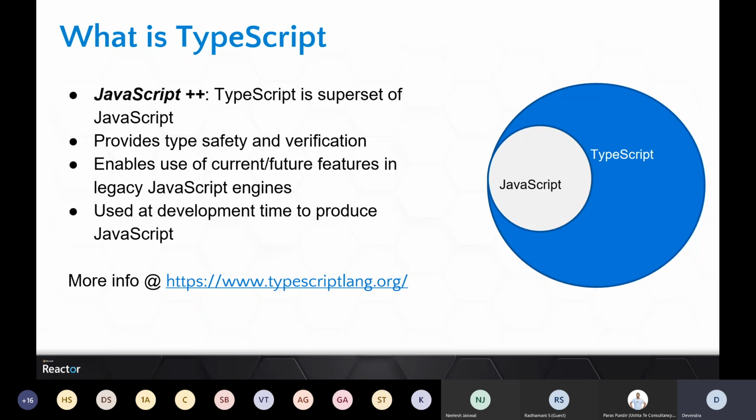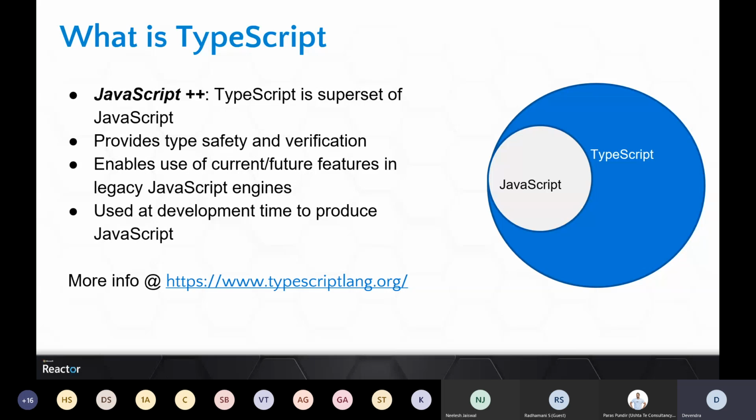You can do that without making much change in the code. So that's the beauty of it. And then there is this link which I'm sharing, typescriptlang.org. This is the most important link if you are new to TypeScript. You should bookmark this link.